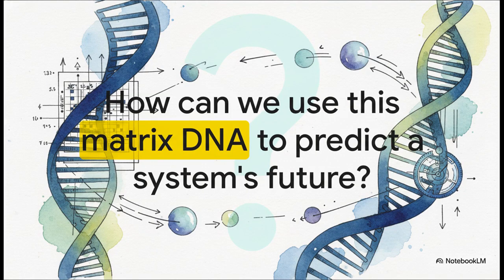So we've decoded the matrix's DNA. We have its eigenvalues and its eigenvectors. And this isn't just some abstract mathematical exercise. In fields from physics to finance, these values predict a system's long-term behavior. An eigenvalue greater than 1, that might signal exponential growth. A complex one could describe a stable oscillation. By finding this DNA, we unlock the ability to actually predict the future.